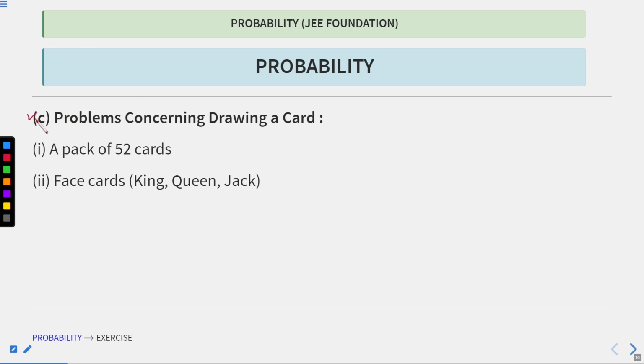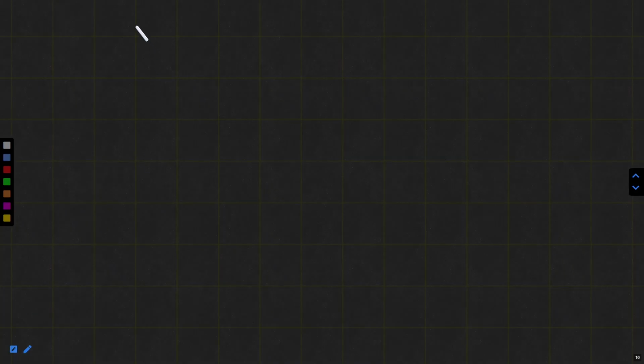First of all, let me give you a brief intro to cards. There are 52 total cards and 4 suits. What do we mean by suits?